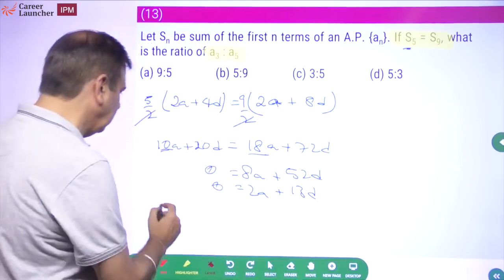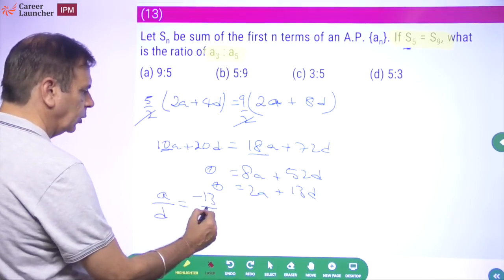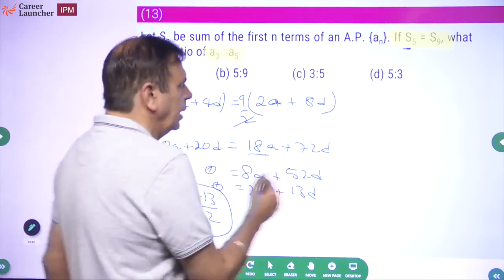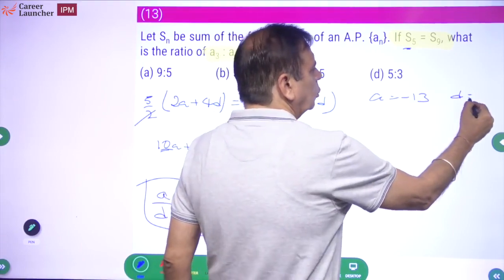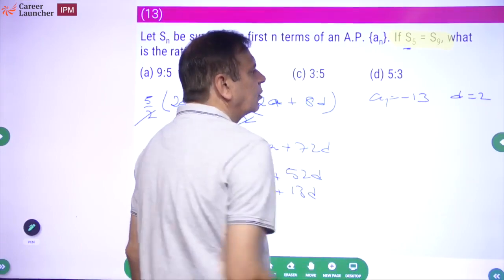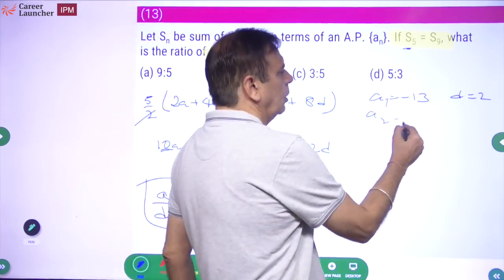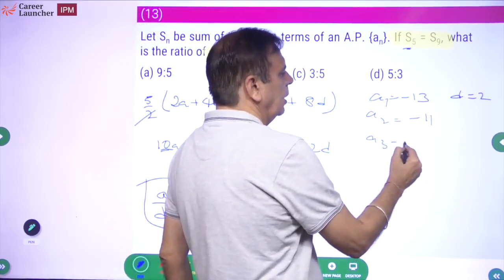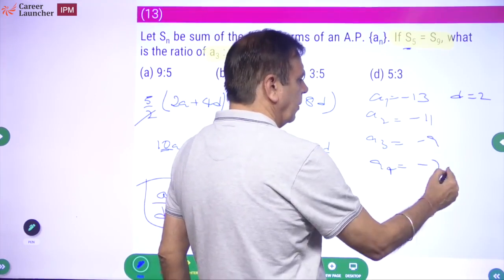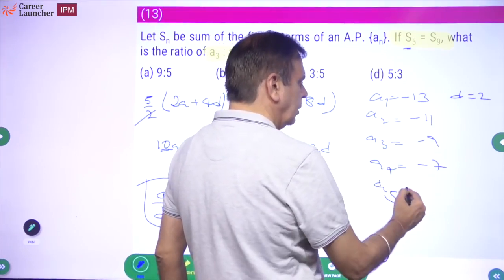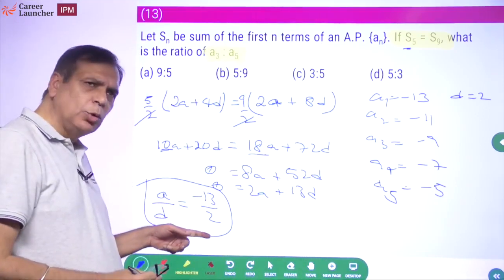That means A upon D will be minus 13 by 2. क्या मतलब हुआ? इसमें assume A equal to minus 13 and D equal to 2. So A1 is minus 13. What do we want? A3, A5. What will be A2? Minus 11. A3 minus 9. A4 minus 7, A5 minus 5. ठीक है? So A upon D minus 13 and 2 आया है.